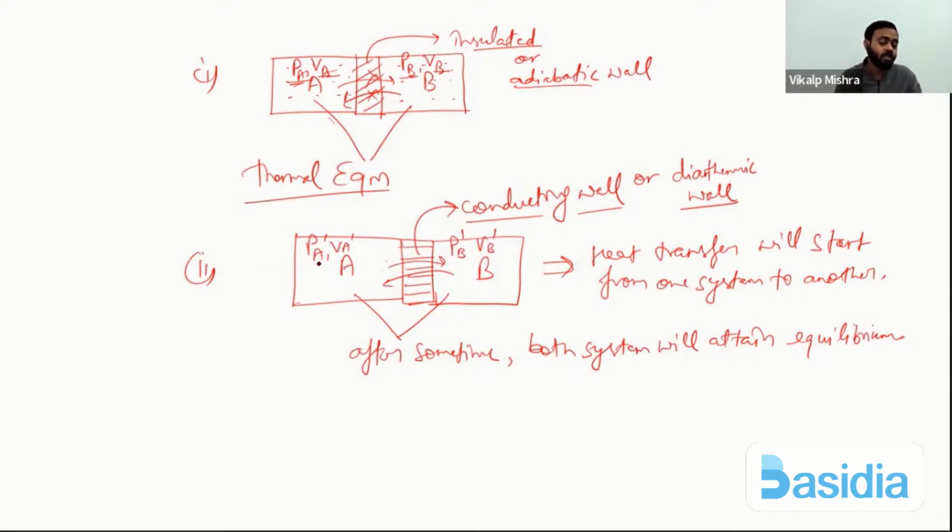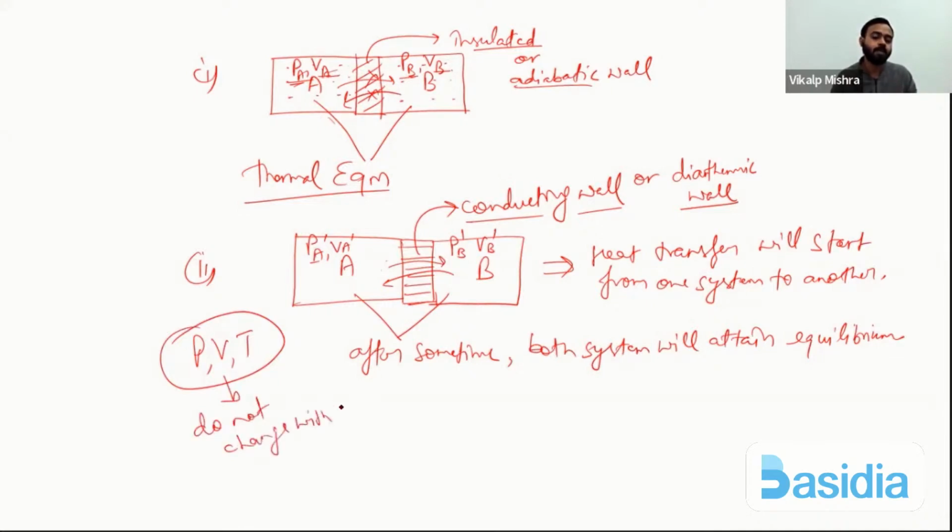Now we can say both systems are in equilibrium. Equilibrium means their macroscopic variables like pressure, volume and temperature do not change with time.